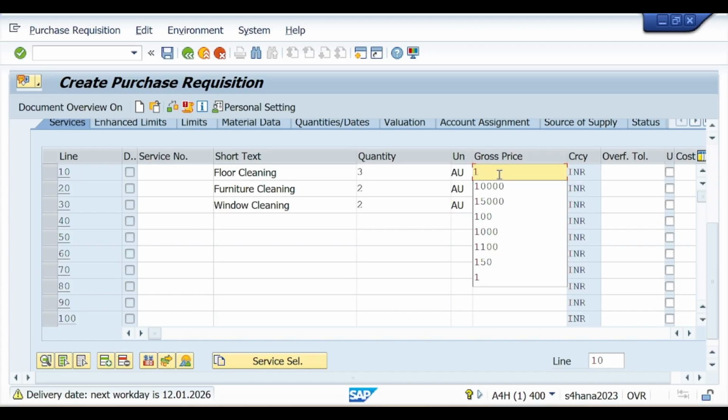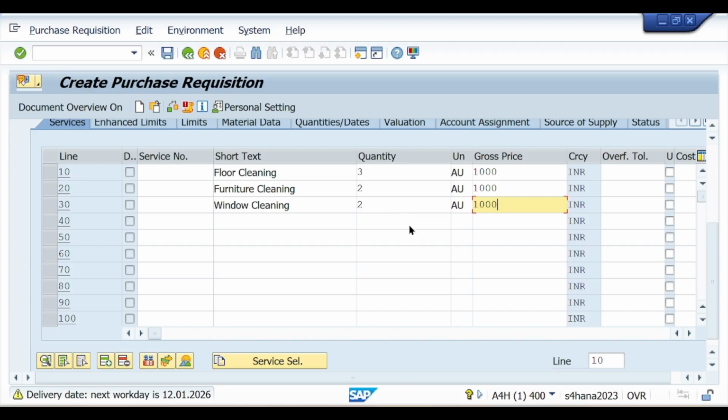Gross price, let's suppose per unit price, that is 1000. Let's suppose I am taking 1000 for each. So this is the way we have. So if you see for floor cleaning, quantity is 3 and per quantity is 1000, so total price is 3000. Similarly if you see 2, so total price is 2000, here quantity is 2 and price is 1000 per unit, so 2000. So total if we calculate it, we have 7000.